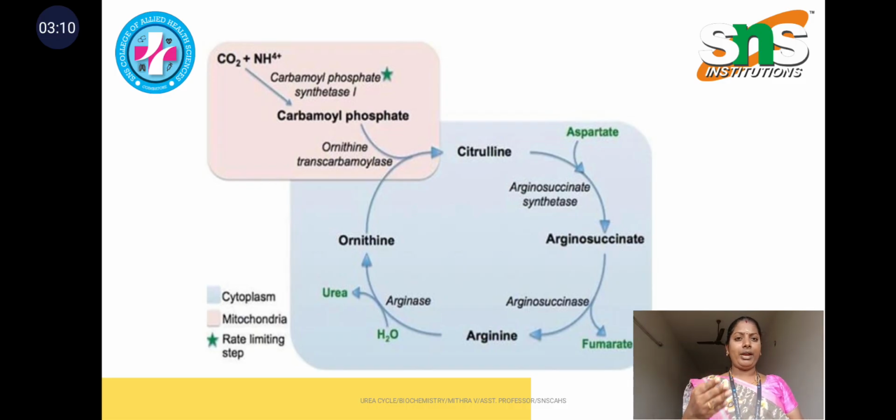Some reactions occur in the mitochondria and the rest occur in the cytoplasm. Mitochondria is regarded as the powerhouse of the cell, and 2 reactions take place in the mitochondria, and it further comes to the cytoplasm. In the cytoplasm, all the cell organelles are inside, the endoplasmic reticulum, Golgi bodies, and this cytoplasm serves as the liquid environment for the cell organelles to survive and give their best. So both in the cytoplasm and mitochondria of the liver cells, the hepatocytes, this urea cycle is happening.